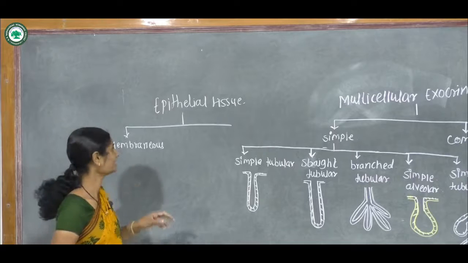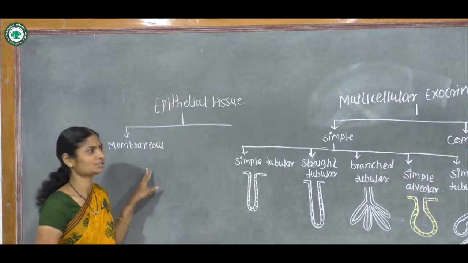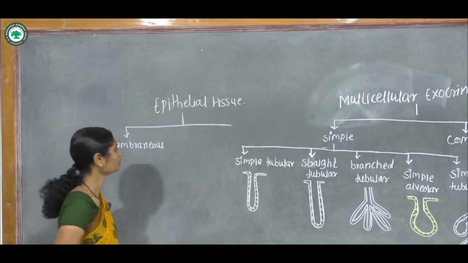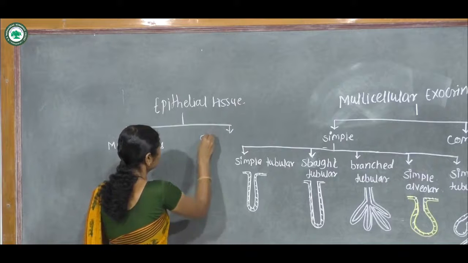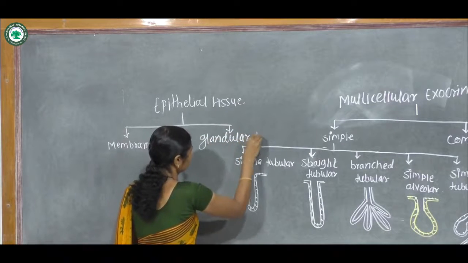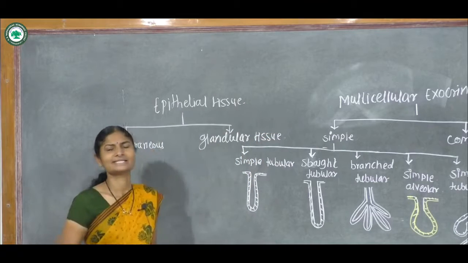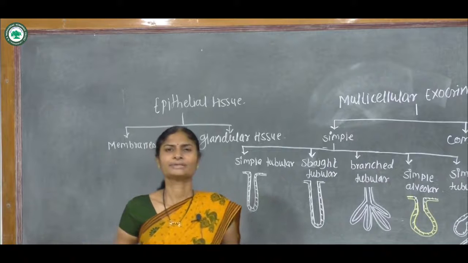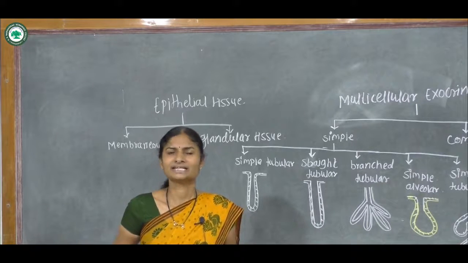In the previous lecture we studied about membranous tissue. Today we learn about glandular tissue. Some epithelial cells are modified into secretory cells.